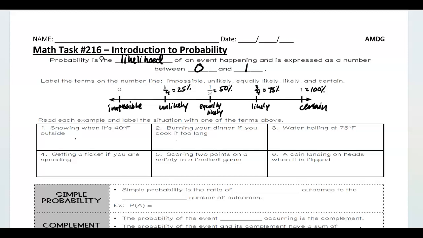All right. If we take a look at these examples here, snowing when it's 40 degrees outside. Well, the freezing point is 32 degrees Fahrenheit, so this is going to be impossible, or maybe even highly unlikely, right? Burning your dinner if you cook it for too long, that's going to be pretty likely, unless your dinner is super frozen and you need to cook it a little extra long. Water boiling at 75 degrees, well, the boiling point is 212 degrees Fahrenheit, so this is impossible. Again, you try and figure out numbers 4 through 6.